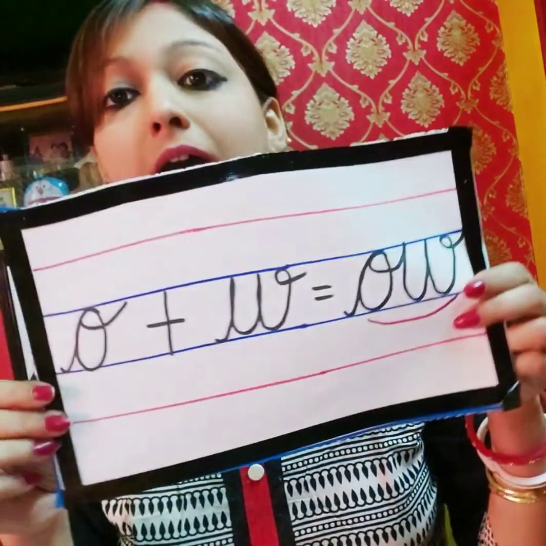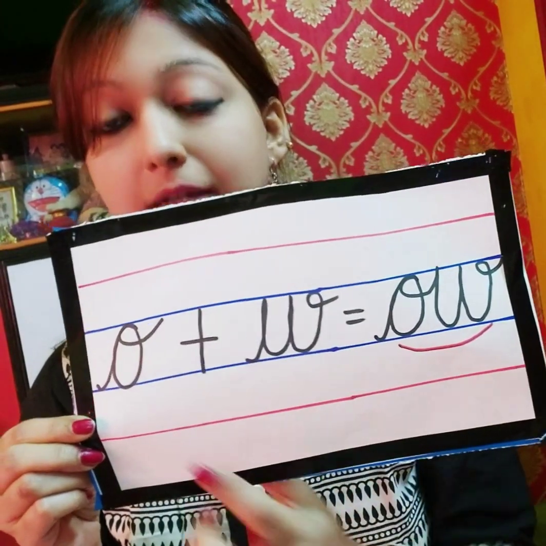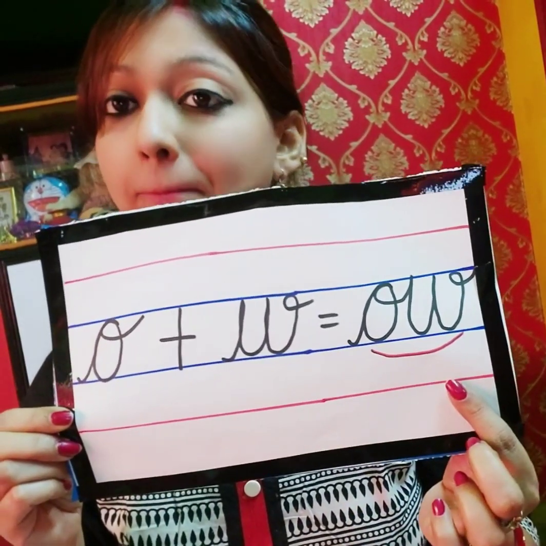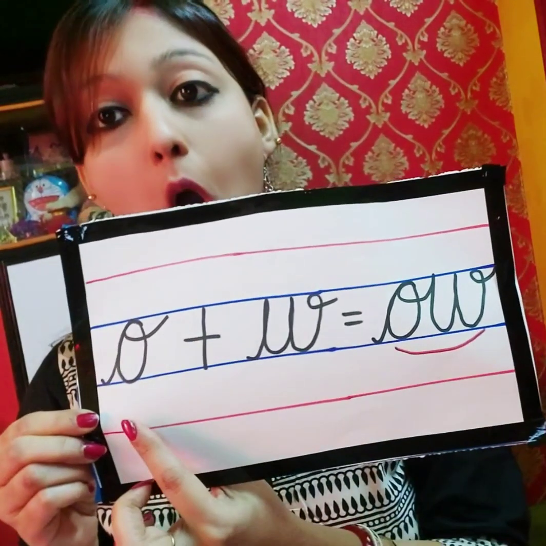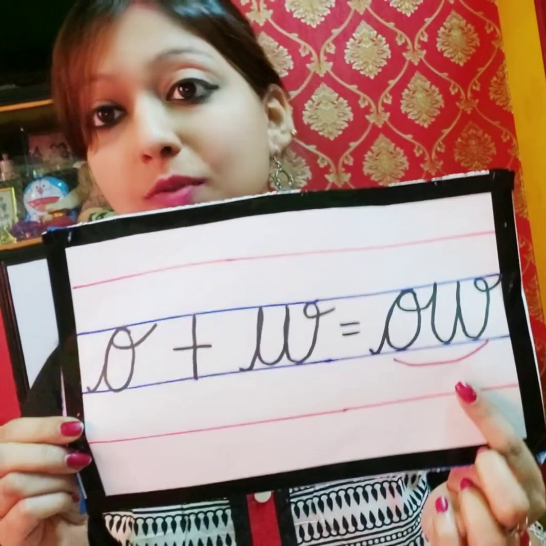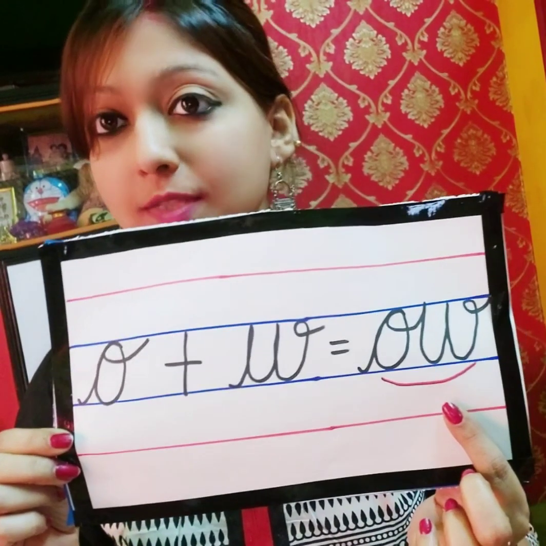Today I am again back with one more new sound, words with one more new sound. So children, today I am going to introduce words with ow sound. Ow. So whenever we hear o and w together, it makes ow. O and w together makes ow sound. So today we will do words with ow sound.